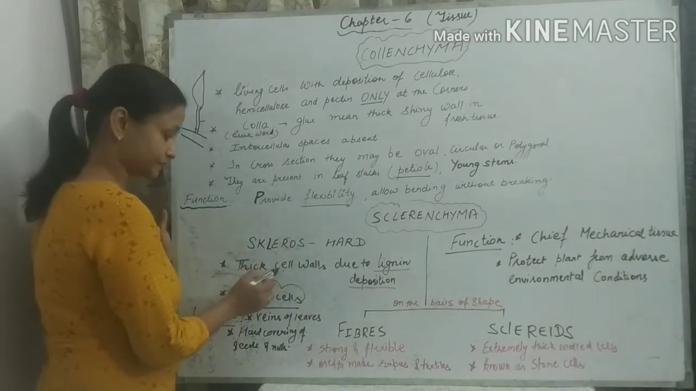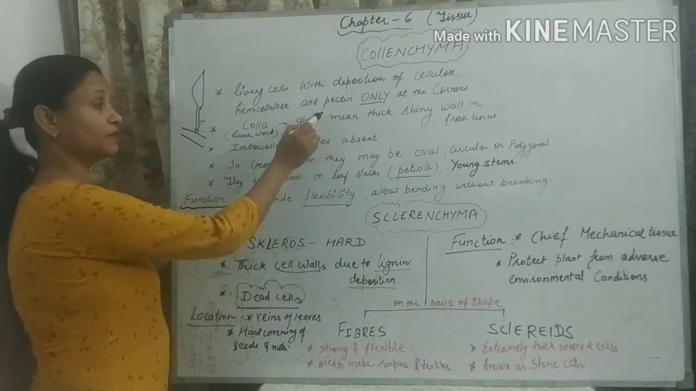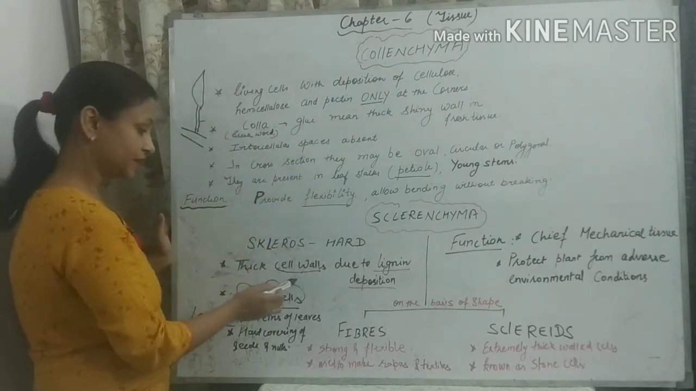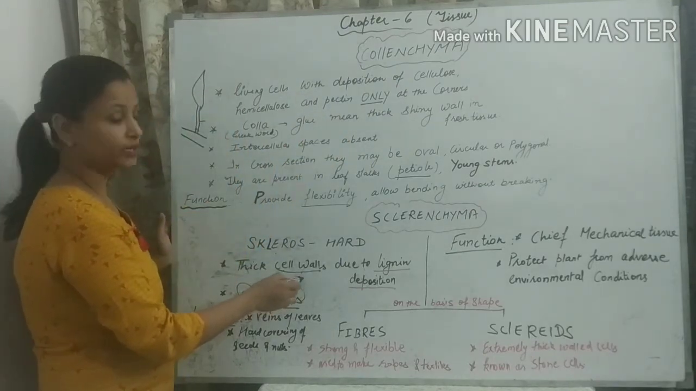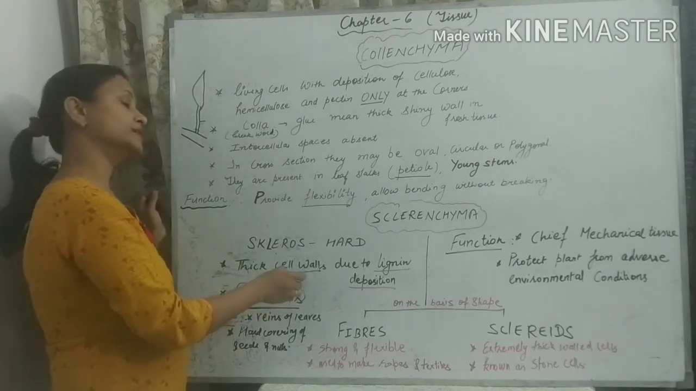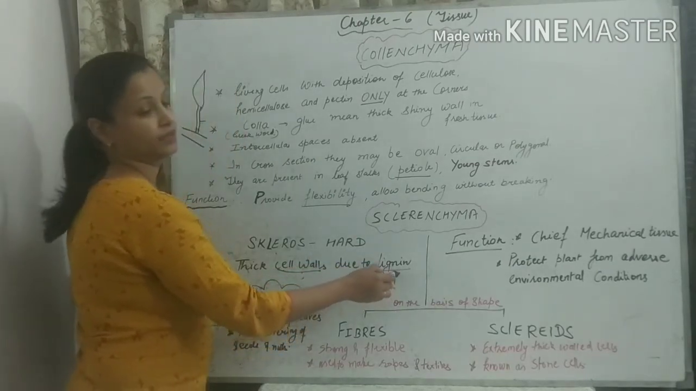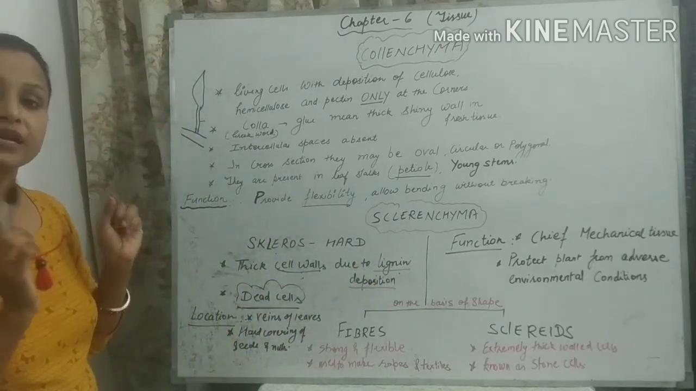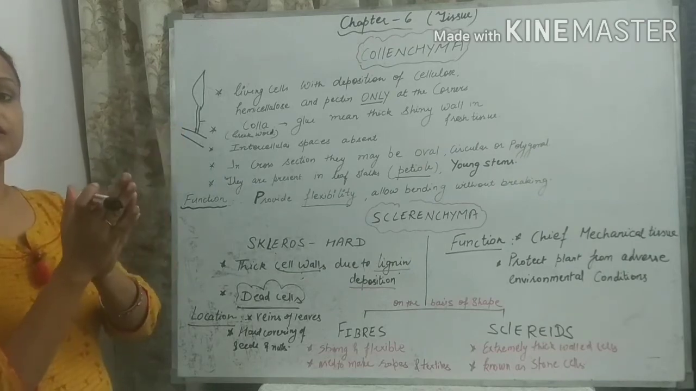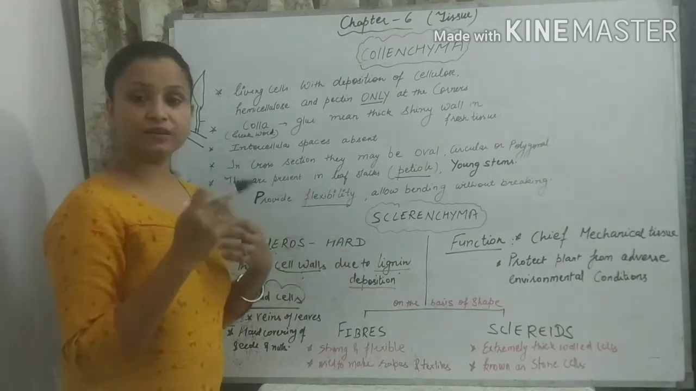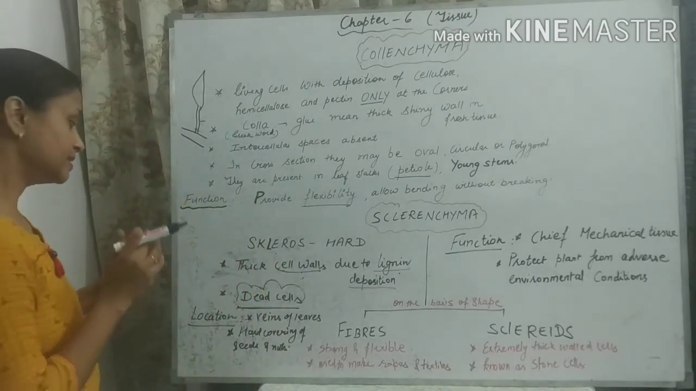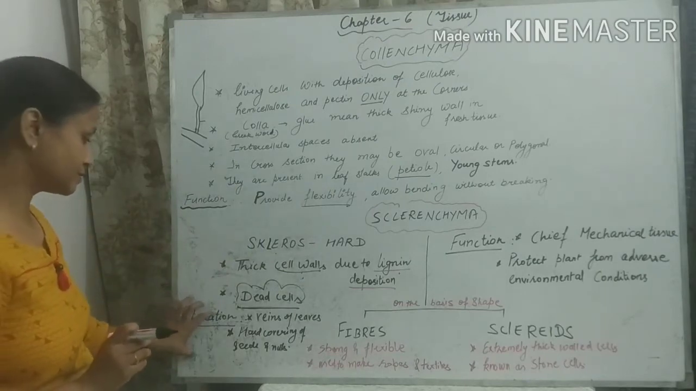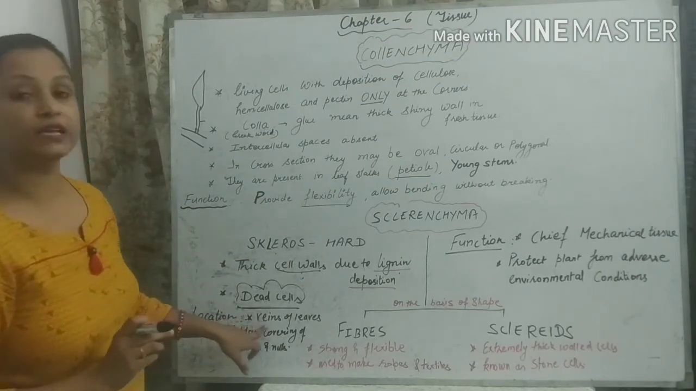In collenchyma we have read that the thickening is due to cellulose, hemicellulose and pectin only. But here the thickening of the cell wall is due to a special kind of substance known as lignin. So the thickening is due to lignin deposition. Lignin is a cementing substance which joins two cells together. That's why there is no intercellular space between the cells. Now what is the location of this kind of tissue? Where is it found? It is found in the veins of the leaves.